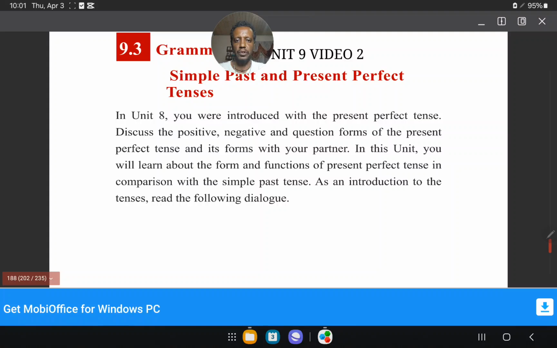In Unit 8, you were introduced to the present perfect tense, and its positive, negative and question forms, with your partner. It's extracted from your textbook, as you see here. In this unit, you'll learn about the forms and functions of the present perfect tense in comparison with the past tense. So, what is the difference between the present perfect tense and the simple past tense? We'll see here in detail.